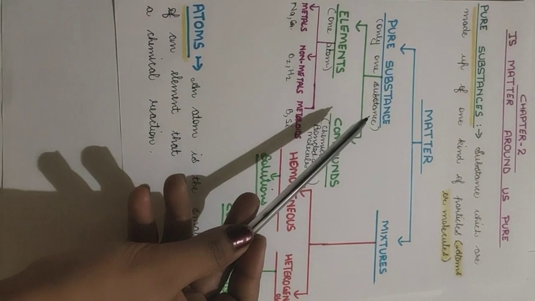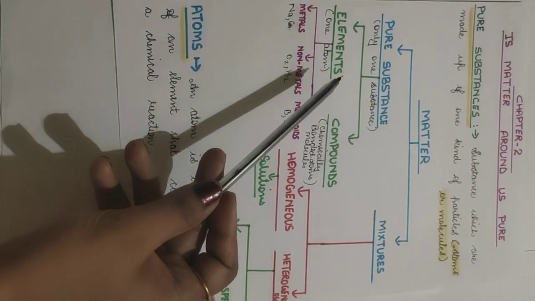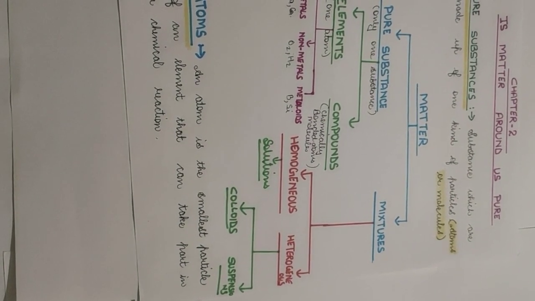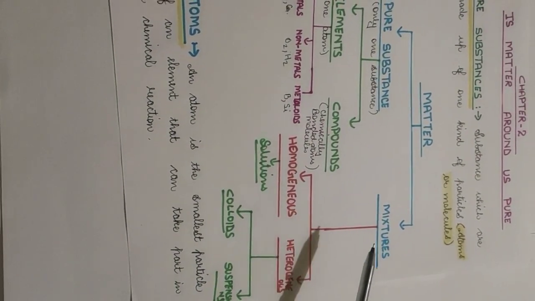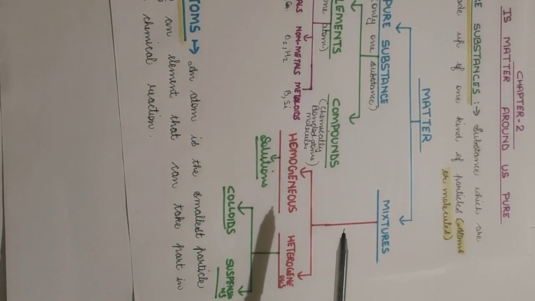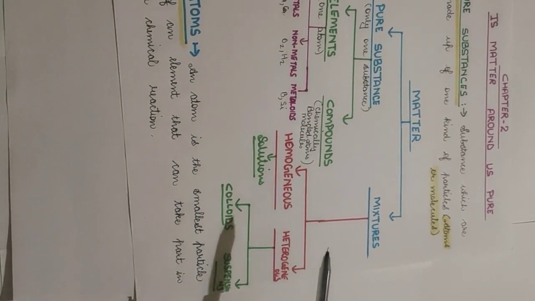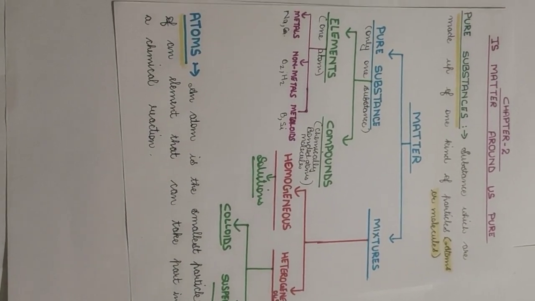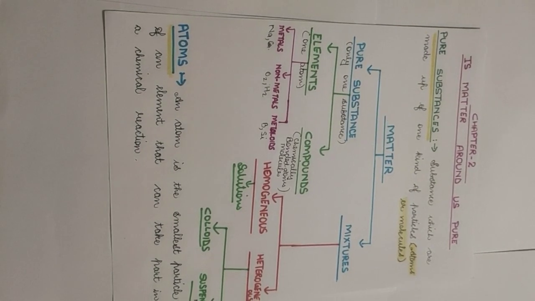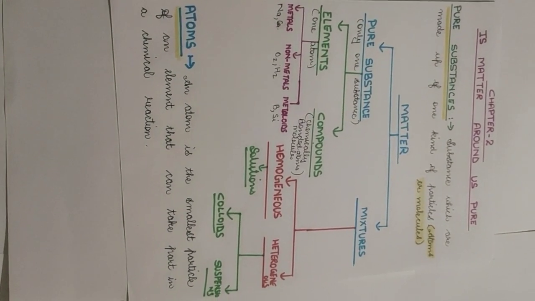Pure substances, as we have read already, are of two types, that are elements and compounds, that we discussed in the last lecture. Today we will be reading about mixtures. Mixtures can be classified into two types, that are homogeneous and heterogeneous. This also we have done in the previous video. Now moving ahead, today we will be learning about what mixtures are and what the types of mixtures are.